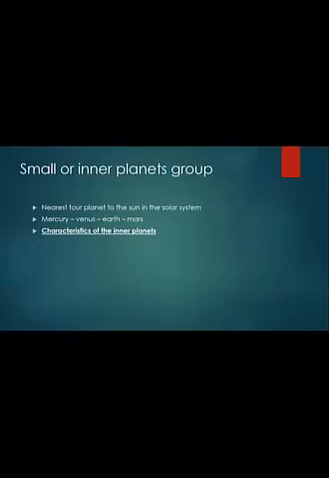Characteristics of inner planets. Number 1, they are small bodies with a solid surface, and all of them have an atmosphere except Mercury. So in the exam, when you are asked about the planet that doesn't have an atmosphere, it is Mercury.